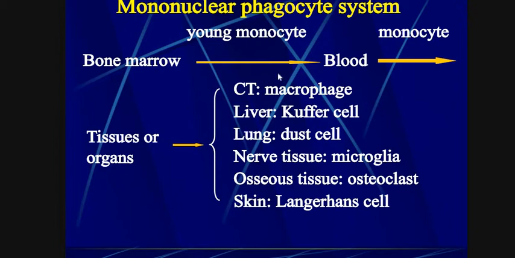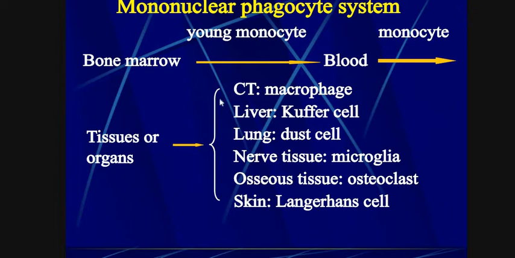These are the macrophages in connective tissue. This is the connective tissue. Macrophages are present in the liver as Kupffer cells; in the lung, dust cells are present; in nerve tissue, microglial cells are present; in osseous tissue, osteoclasts are present; in skin, Langerhans cells are present.